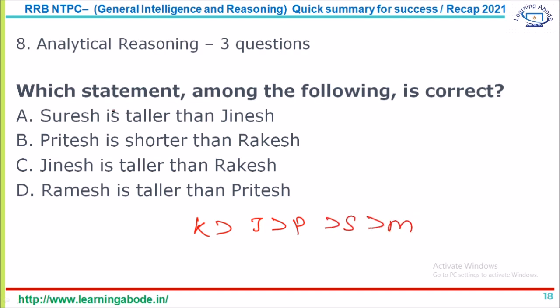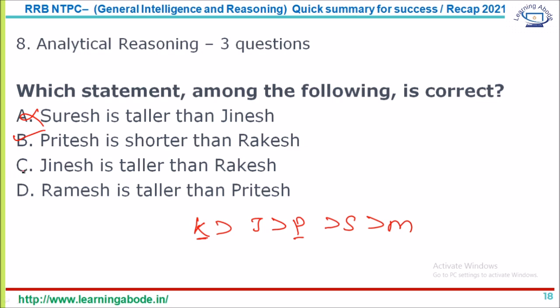Which of the following is correct? Suresh is taller than Jinesh. No, Suresh is not taller than Jinesh. You can deny it from the statement itself, also from the answer here. Pritesh is shorter than Rakesh. Yes, that is true. Rakesh is taller, so this is correct. Anyhow, we'll confirm and eliminate options C and D. Jinesh is taller than Rakesh.